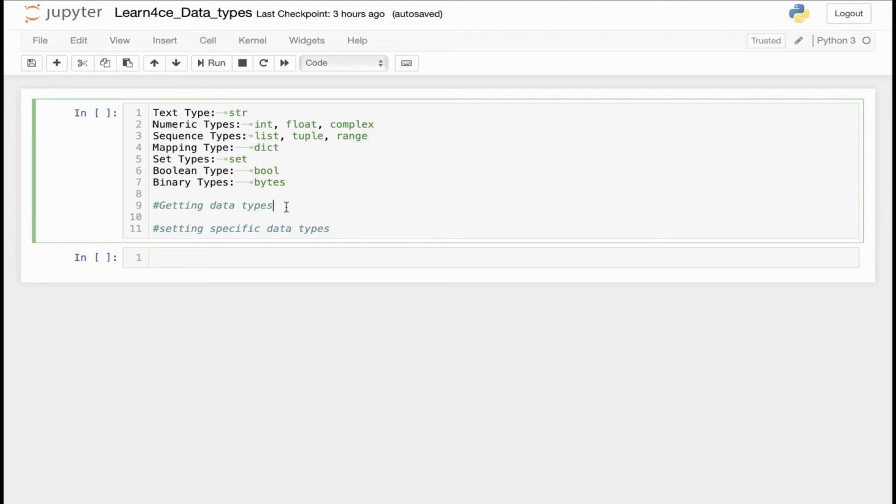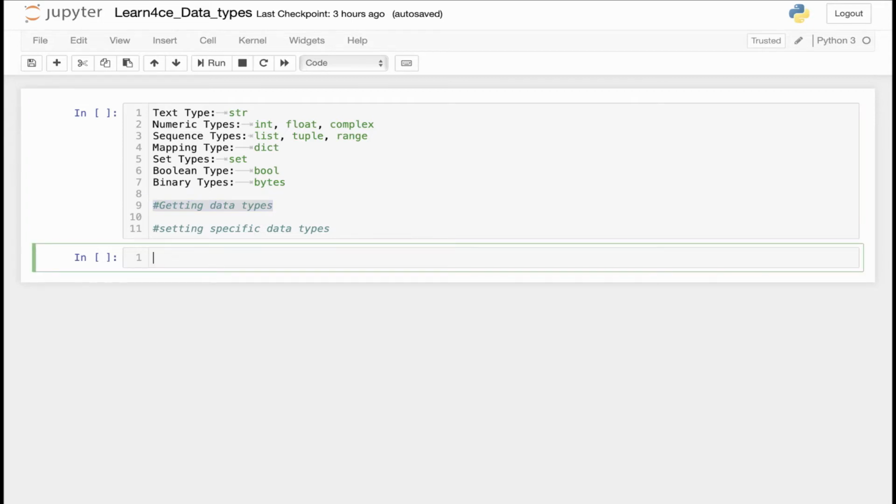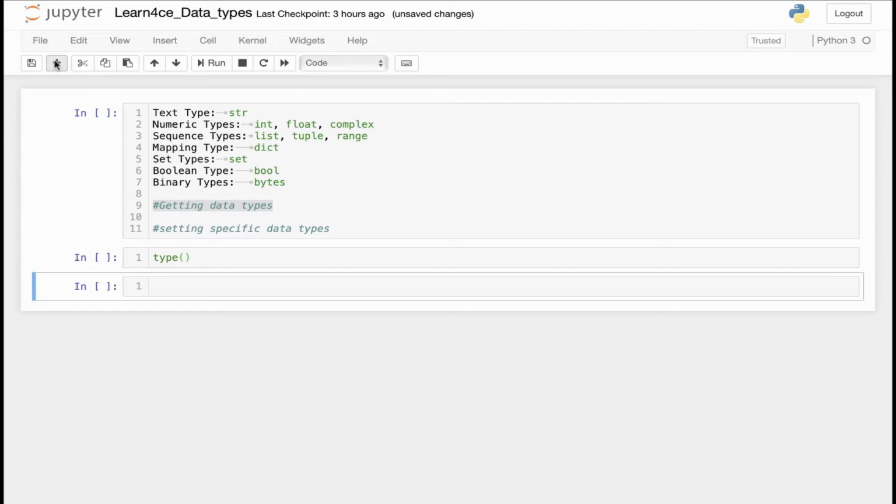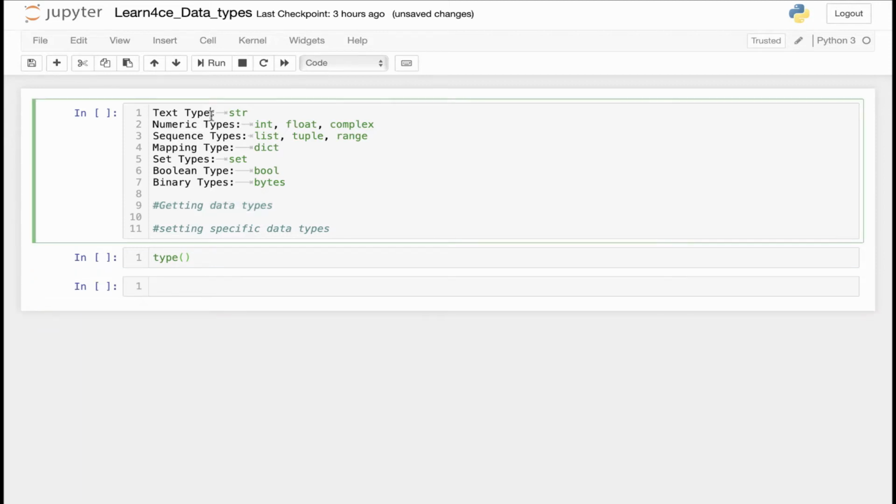Okay, so before getting to details of each data type, I want to talk about one function that you can use to actually identify the data type you're dealing with, and that function is the function type. In a second, we're going to see how it works. For instance, let's get to the first data type, which is the text type. And as I said, the string is a text type in Python.